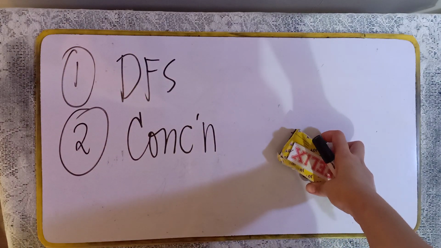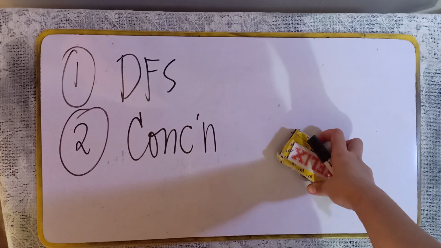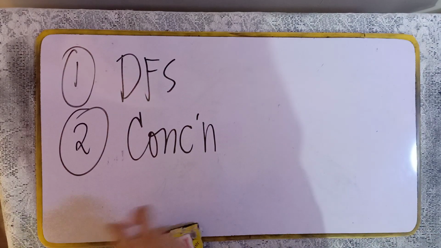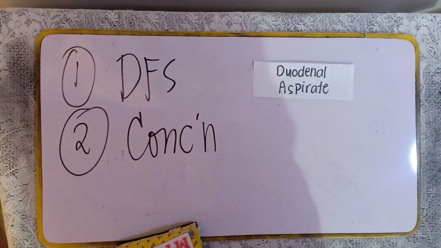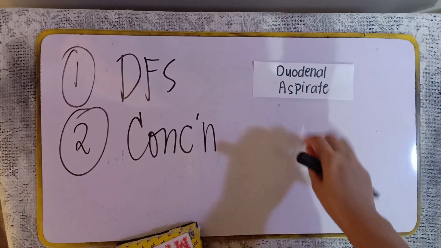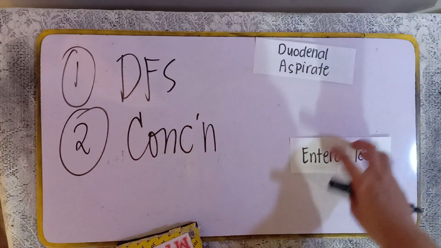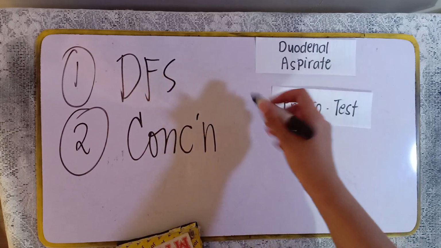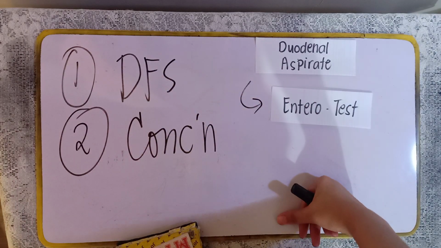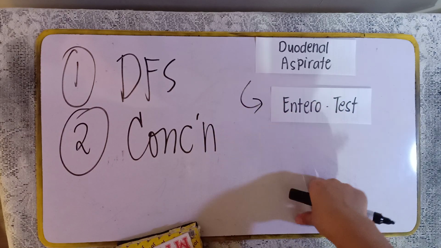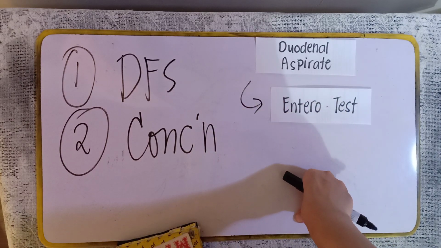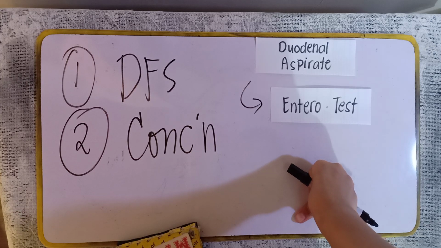And then, when it comes to diagnosing Giardia, class, wag niyong kakalimutan yung duodenal aspirate. Actually, dalawang parasite lang yan na nagpo-perform tayo ng duodenal aspirate using now the Entero-Test. Ano yung isang parasite natin? That is your Strongyloides stercoralis. Okay, so we have two parasites that can be recovered through this method. We have Giardia lamblia and your Strongyloides stercoralis. Okay, and then aside from this one, you can also perform X-ray and even culture method.